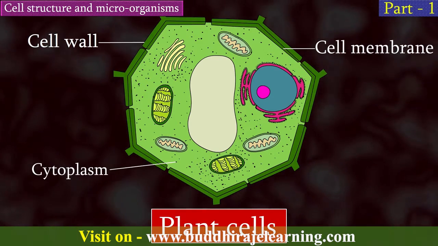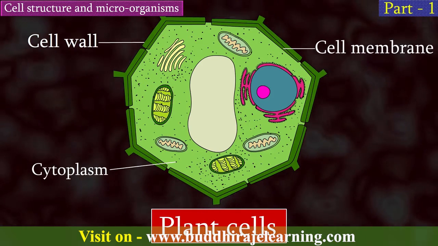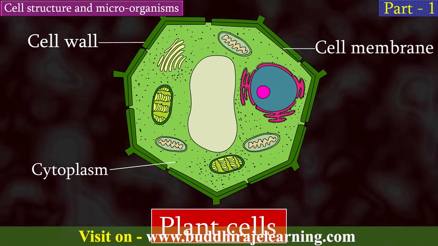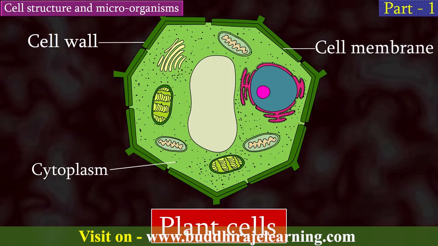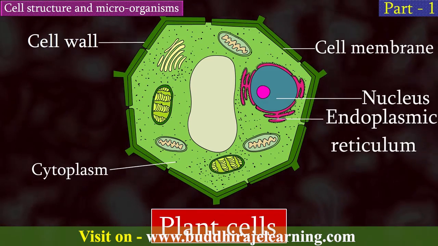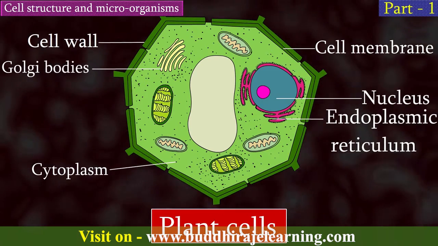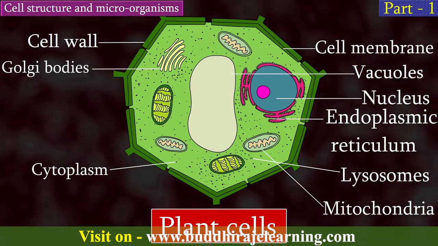Cytoplasm. This is the liquid part in the cell. This is beneath the cell membrane. Cell organelles. The cell organelles are scattered in cytoplasm. These mainly include the nucleus, endoplasmic reticulum, Golgi bodies, lysosomes, mitochondria, vacuoles.